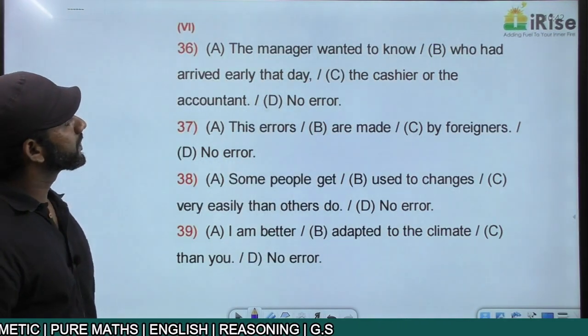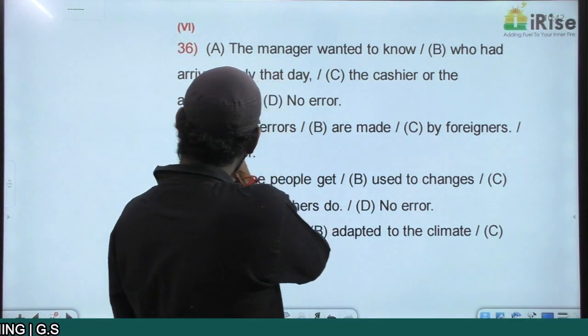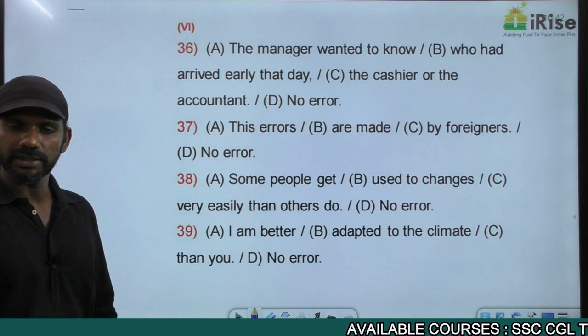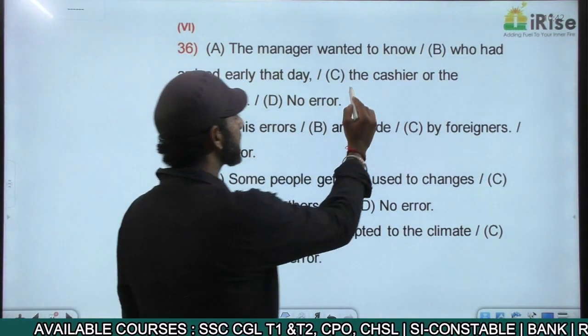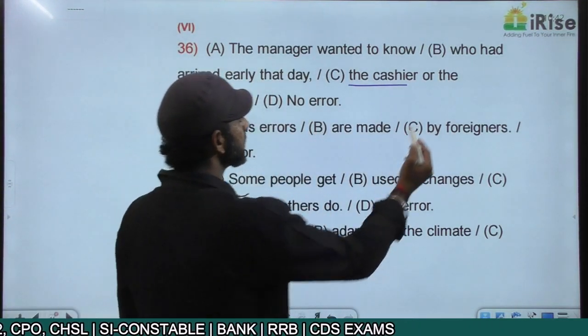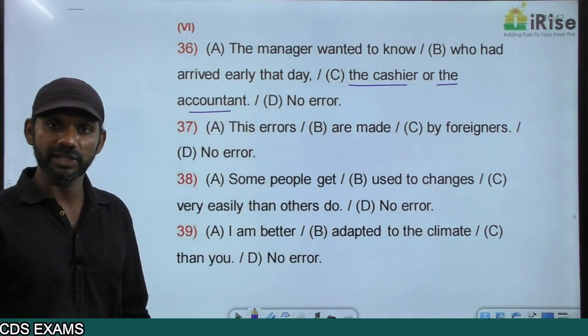Come to the next one. "The manager wanted to know who had arrived early that day, the cashier or the accountant." We have two persons talked about here. One is the cashier and the other one is the accountant. As two entities are here, we have to go for a comparative degree adjective.